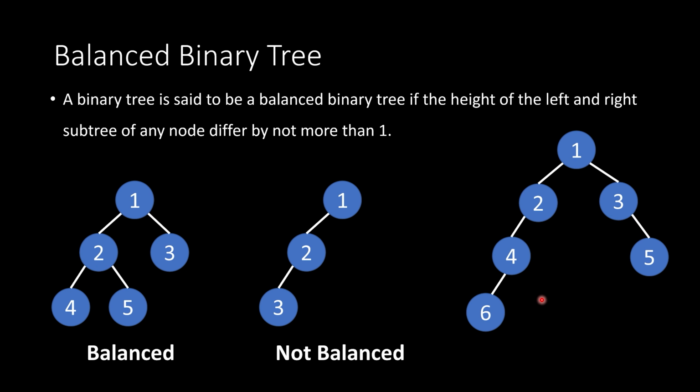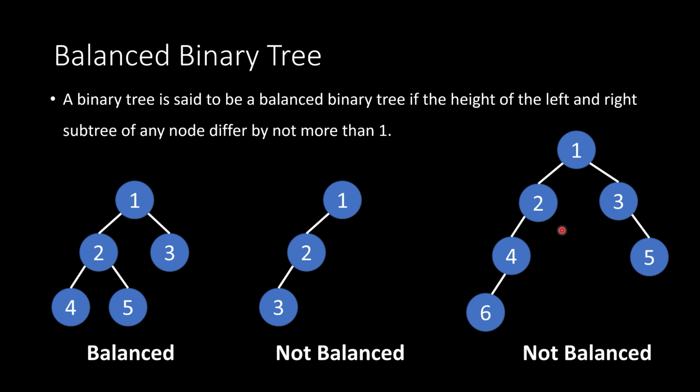Is this a balanced tree? At first glance, it might look like it is. The reason for that is that we have 3 nodes on the left side and 2 nodes on the right side. 3 minus 2 is 1. However, this property needs to apply for every single node, right? So if I now go here to node 2, I see I have a height of 2 in my left subtree and a height of 0 in my right subtree, meaning that this is not balanced, okay? Just because the root node is balanced doesn't make the whole tree balanced. You have to balance every single node. Hopefully that makes sense. Again, when we look at node 2 here, we have a height of 2 on the left side and a height of 0 on the right side, making this not balanced.